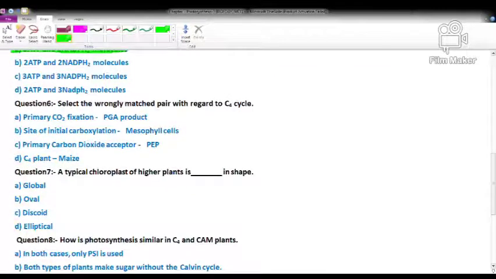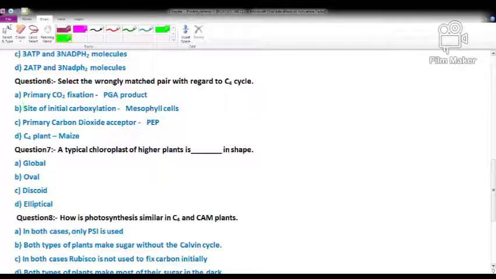So the next question, question number 6: select the wrongly matched pair with regard to the C4 cycle. So you know about the C4 cycle, which occurs in the maize plant, in sugarcane, etc. Its primary acceptor is PEP, phosphoenol pyruvate, and its primary product is the 4-carbon compound oxaloacetic acid, and it occurs in 2 cells, mesophyll cells and bundle sheath cells. So here, given options, which is the wrongly matched pair?